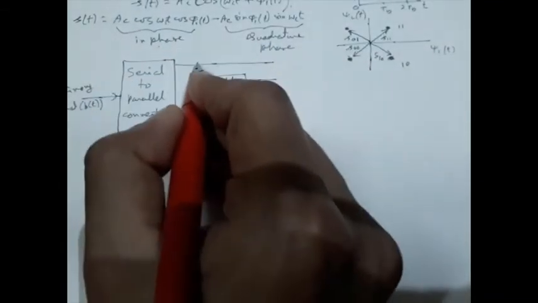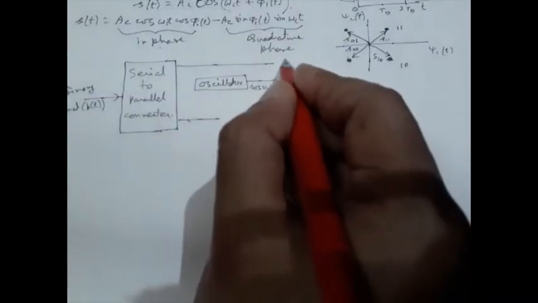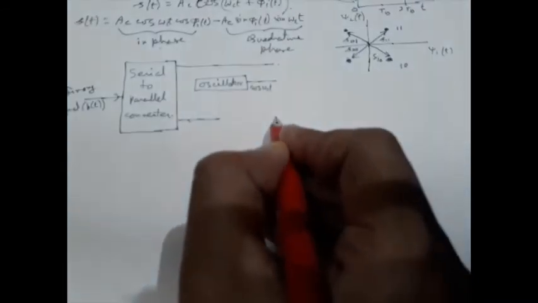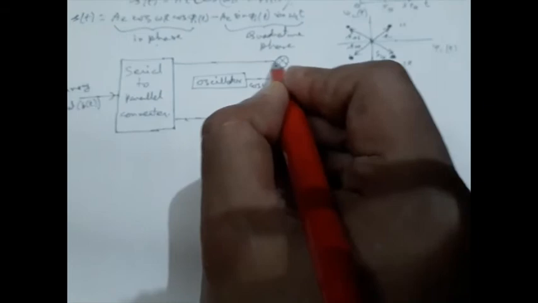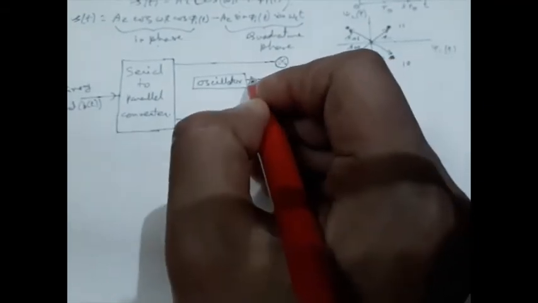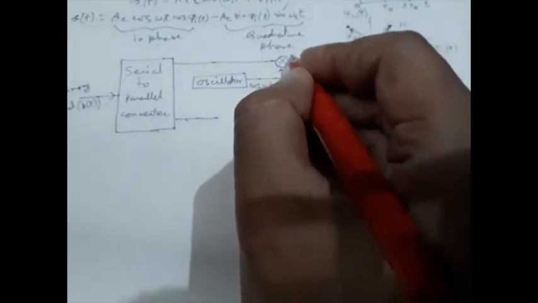Basically it is a PSK modulator. In upper part we have a PSK modulator, in lower part we have another PSK modulator. And in PSK modulator we have already seen that it is nothing but the product modulator. So here we have the in-phase channel.